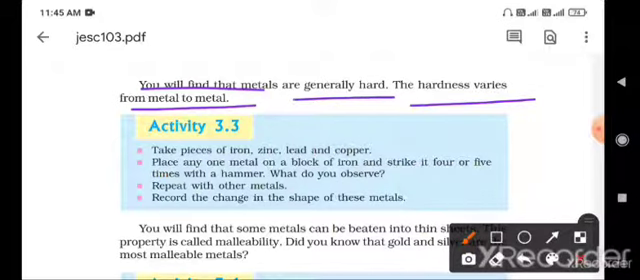Second point: metals are hard in nature. The first point was metallic luster. The second property: metals are hard in nature.